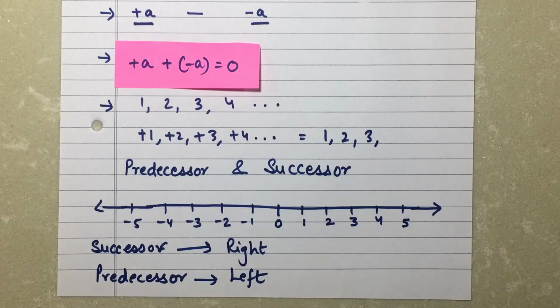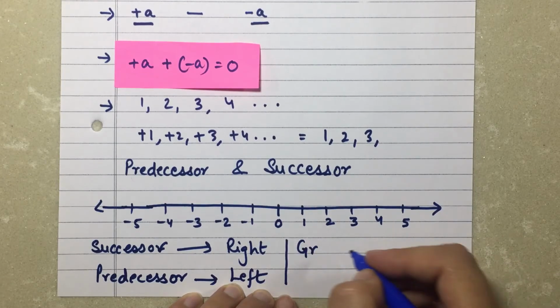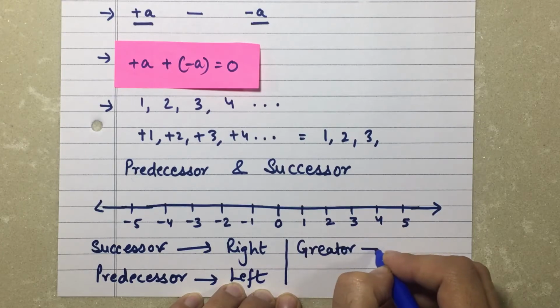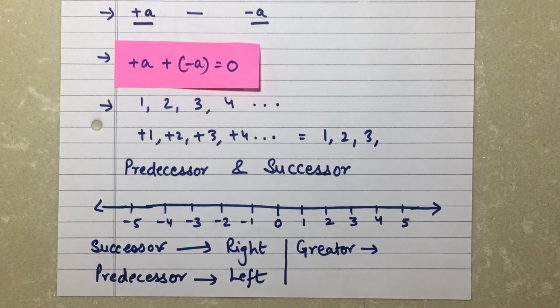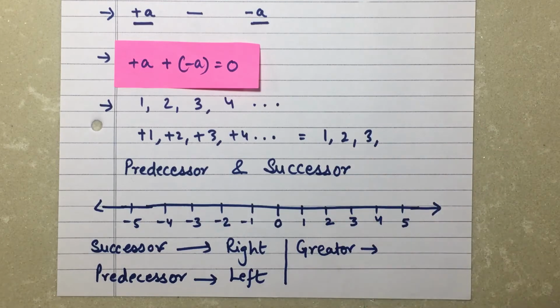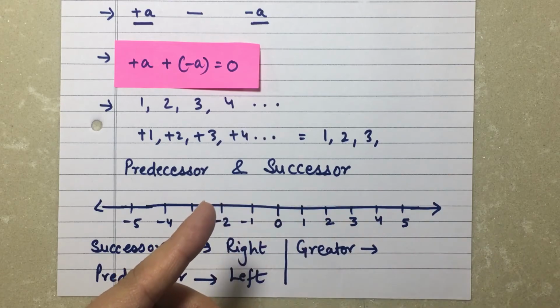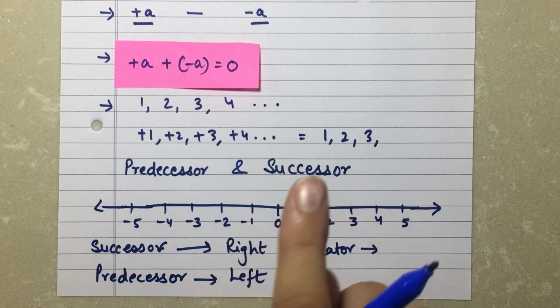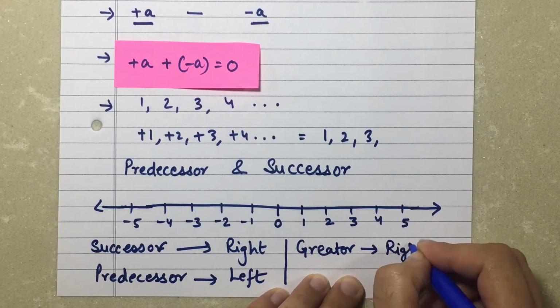Now, if I talk about going a number greater or a number smaller, let's check out for a number which is greater. Again, if I'm looking for a number which is greater than 3, all the numbers which are greater than 3 are going to lie on the right side of 3. That is after 3: 4, 5, 6, 7, 8 and 9 and so on. If I'm looking for a number which is greater than -2, it's going to be all the numbers on the right side after -2. That is -1, 0, 1, 2, 3, 4 and so on. And so I'm just going to move towards the right.